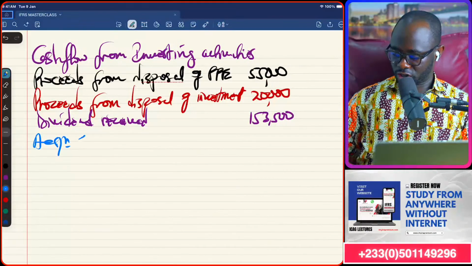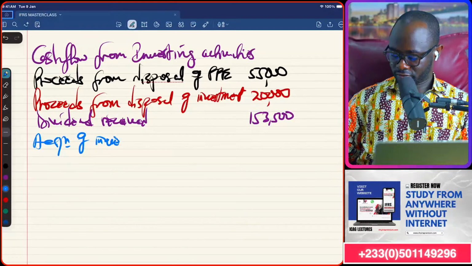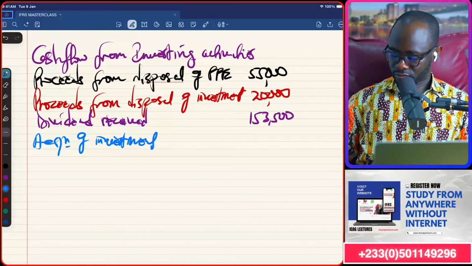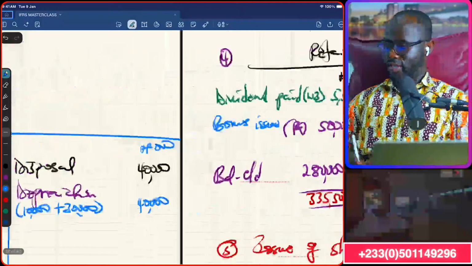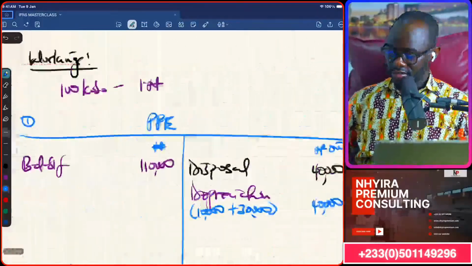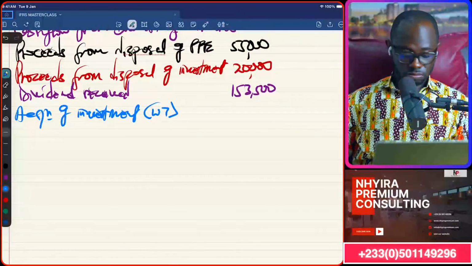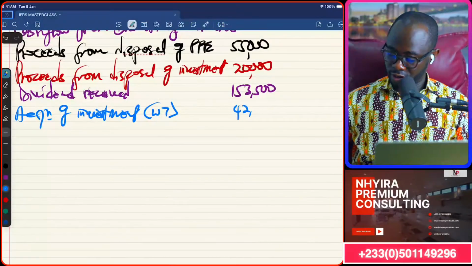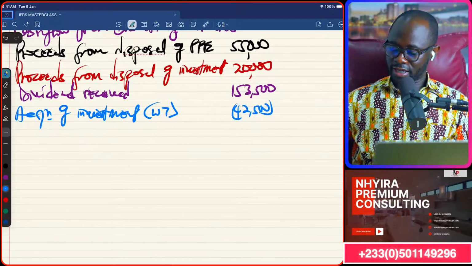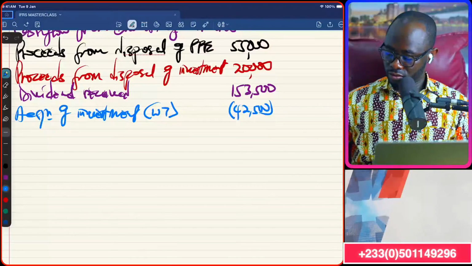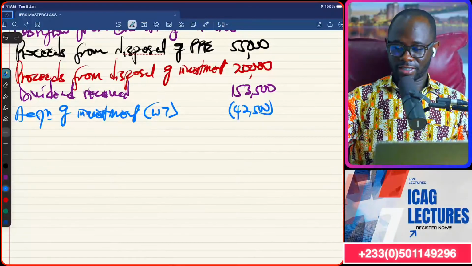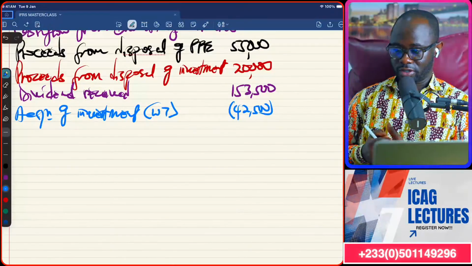So acquisition of maybe investment. That's from workings 7. 42,500. And that is a cash outflow. Okay? That's a cash outflow for us.